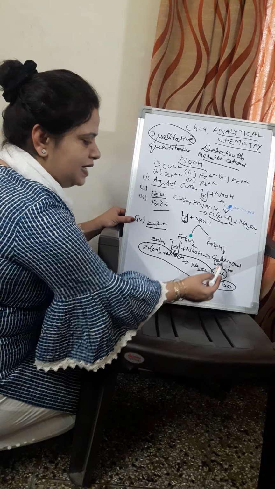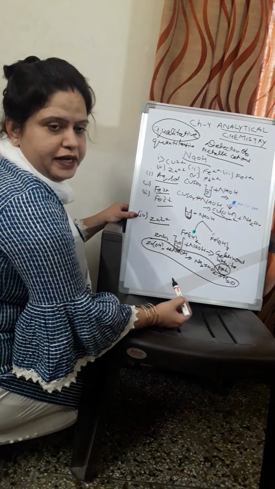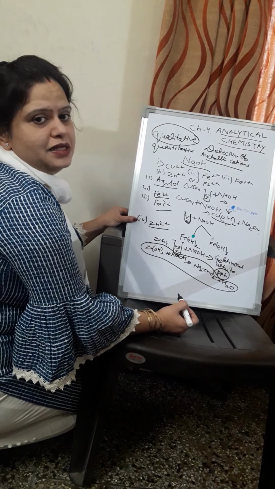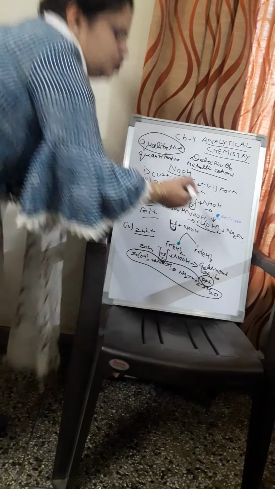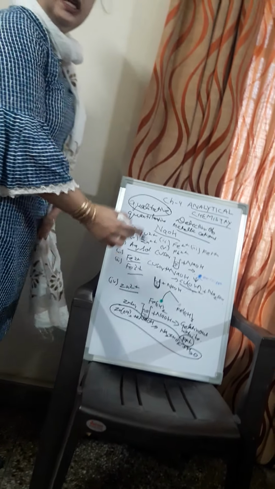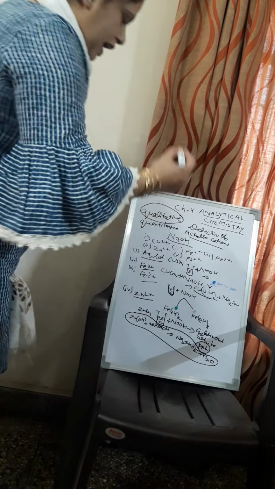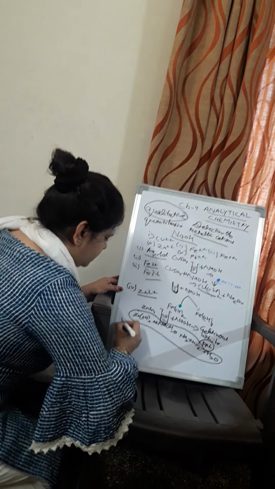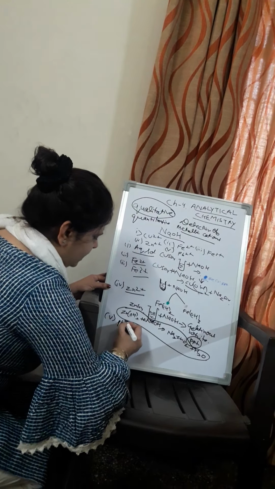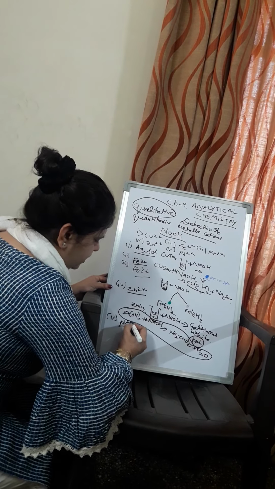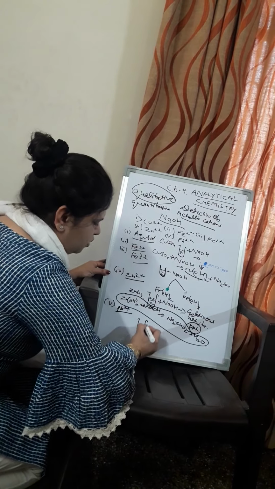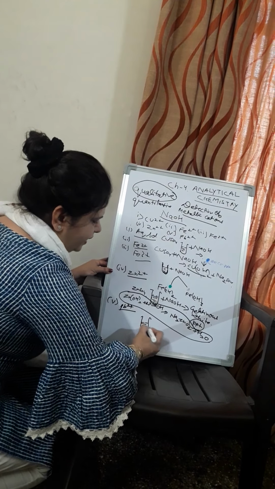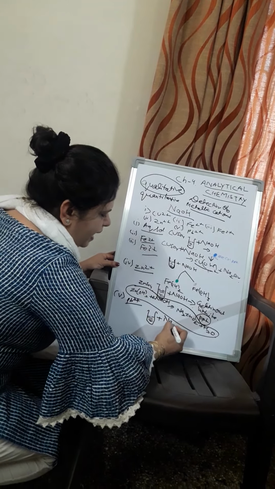So the observation is gelatinous white precipitate and soluble in excess. The other three are insoluble in excess, but this one is soluble in excess. Last but not the least, that is your lead cation, Pb2+. Same thing, an aqueous solution you have to prepare. Take that in a test tube, add sodium hydroxide.